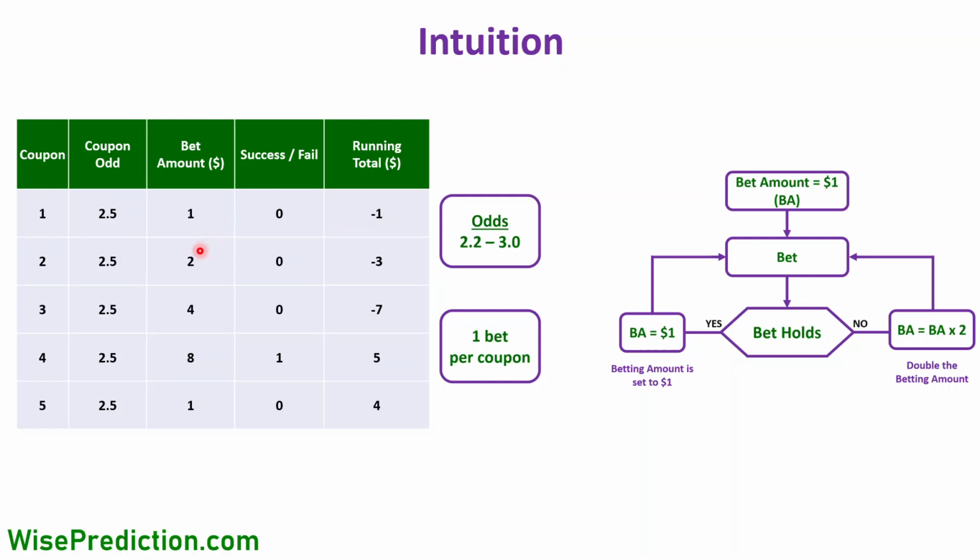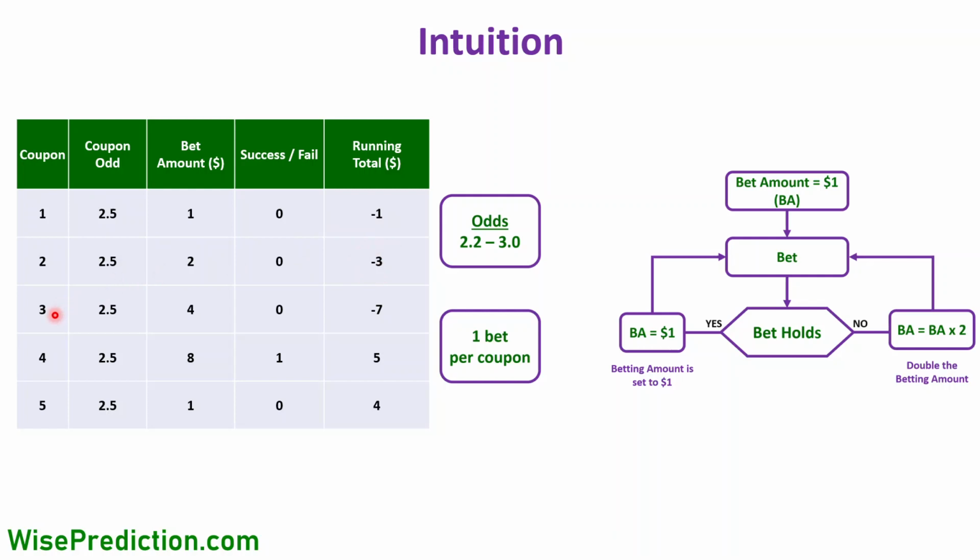So in the second coupon, at, let's say, 2.5 again, since the previous coupon did not hold, we're going to double the amount in the next coupon, and it's going to be $2 this time. And let's say again that the coupon doesn't hold either, second time in a row. So in total, our loss is going to be $3.